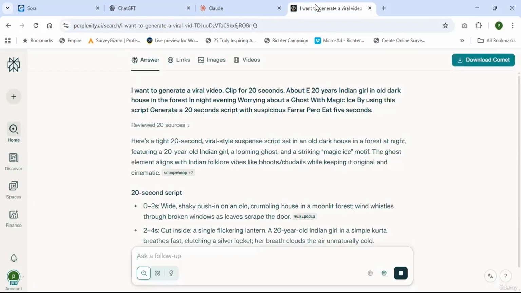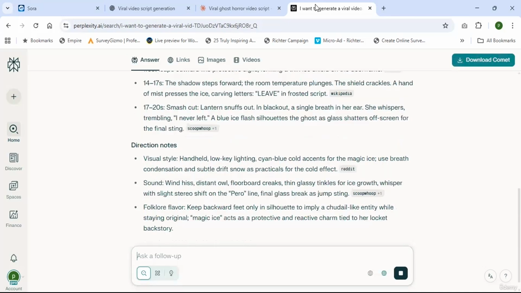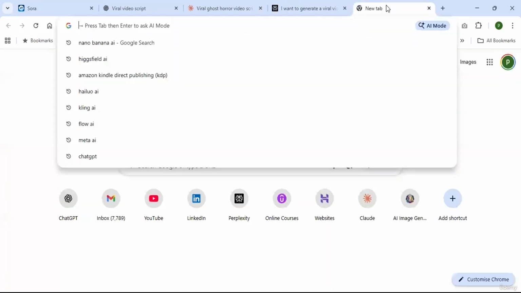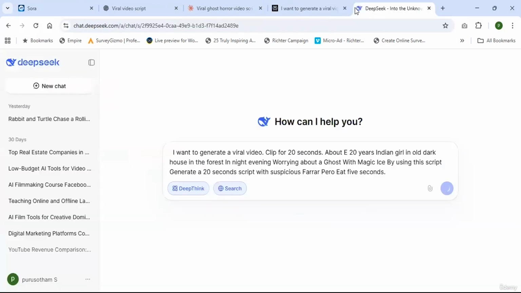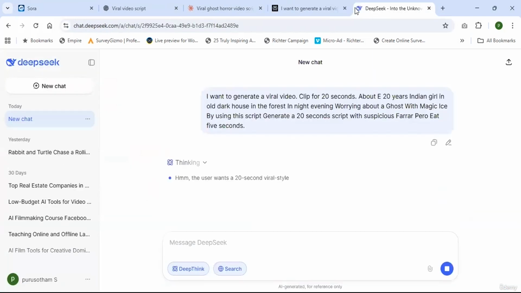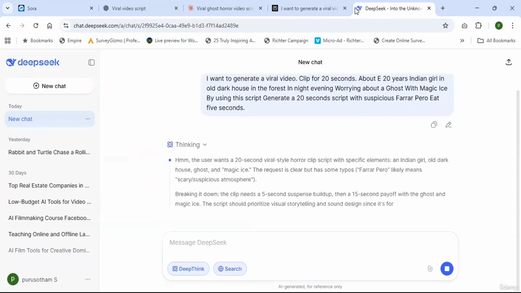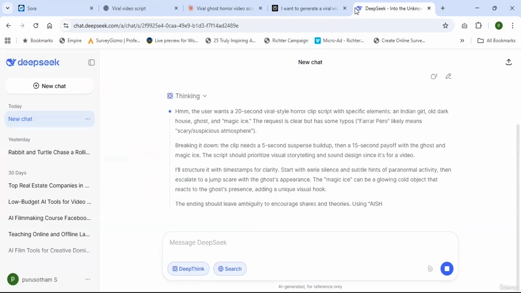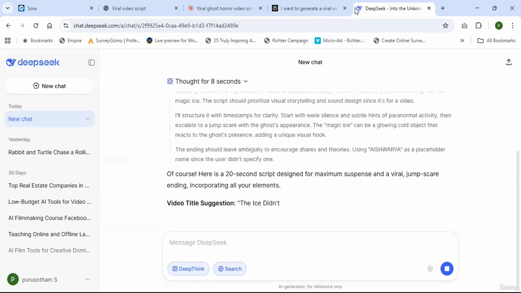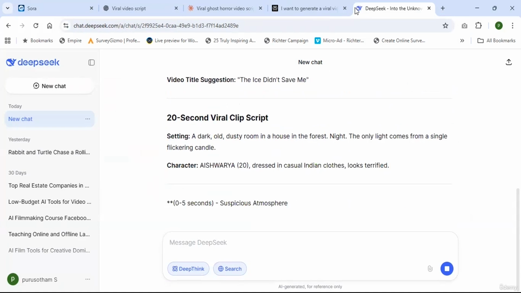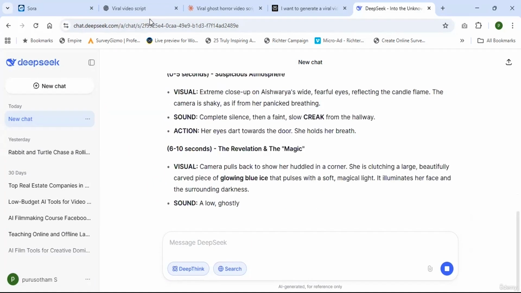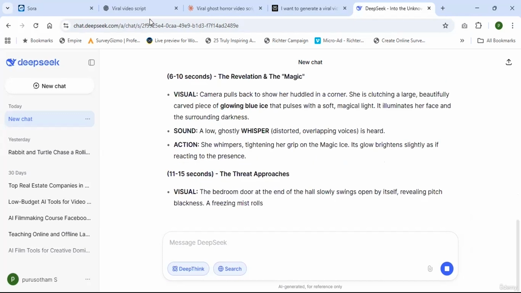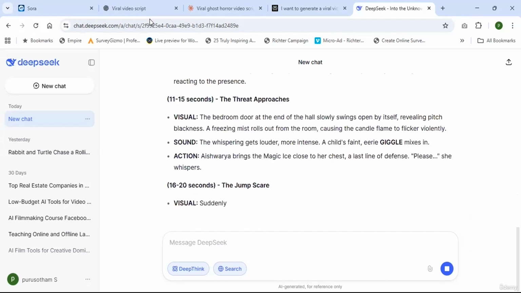See, I just asked a basic prompt to these large language models. You can even take help from DeepSeek as well. Enter. See, when you are working with viral videos, you can cross check with multiple AI tools, multiple large language models. Then only will you get better results. If you use one AI tool, maybe you won't get proper results. With the combination of multiple large language models, we will get the best script.